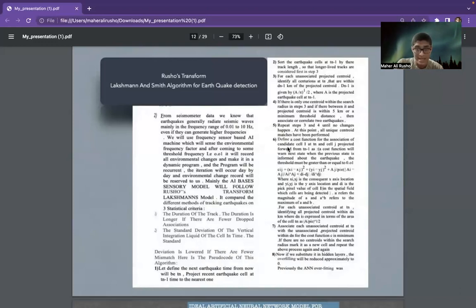Our cost function is Cij equals the difference between the x-axis, whole square, plus the difference between the y-axis, whole square, plus aj upon pi. Here aj is the projected forecast state that we are going to predict, and then the term ai minus aj, the difference between two cell constants, divided by ai power symbol aj. From this symbol, you may think it is a power symbol, but it is not.